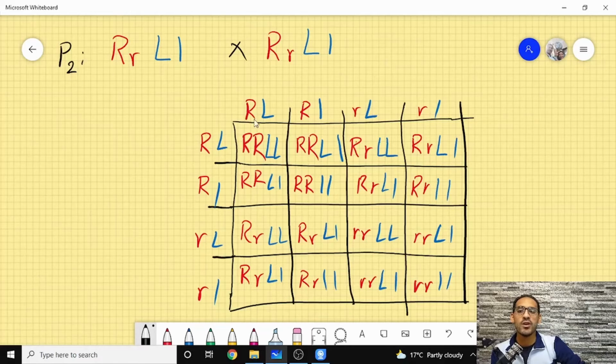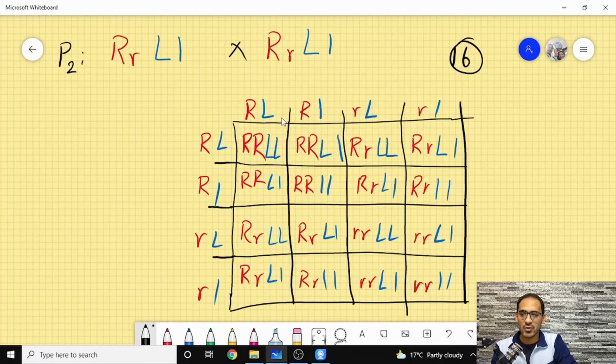You have 4 types of gametes that could form from one parent and 4 types of gametes that could form from another parent. So I'm having here a 16 probability. So here we are having 16 probability. So having a 16 probability over here, that brings us to how these form.